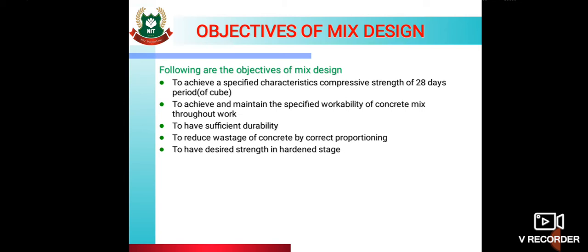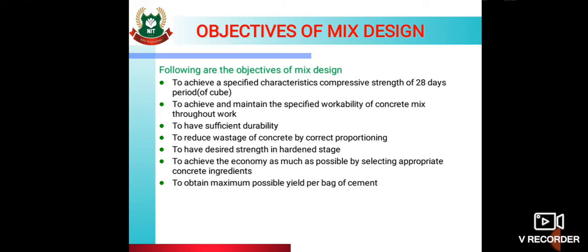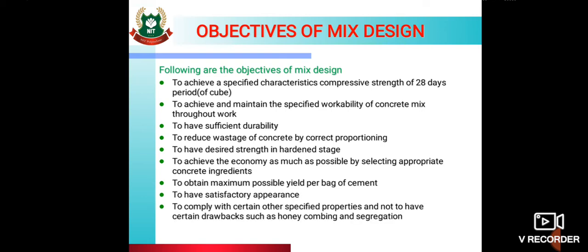To have desired strength in hardened stage. To achieve the economy as much as possible by selecting appropriate concrete ingredients. To obtain maximum possible yield per bag of cement. To have satisfactory appearance. To comply with certain other specified properties and not to have certain drawbacks such as honeycombing and segregation.